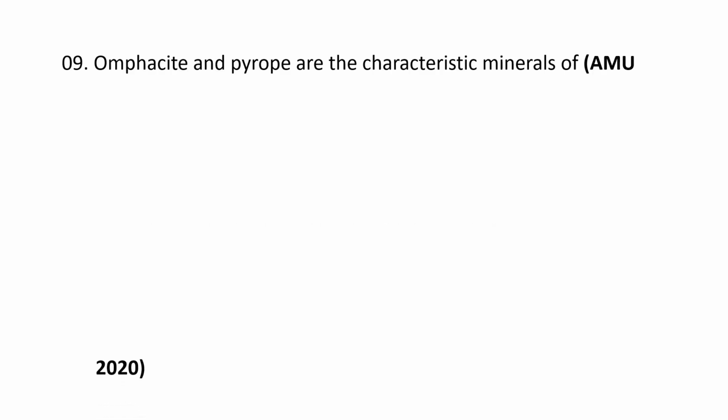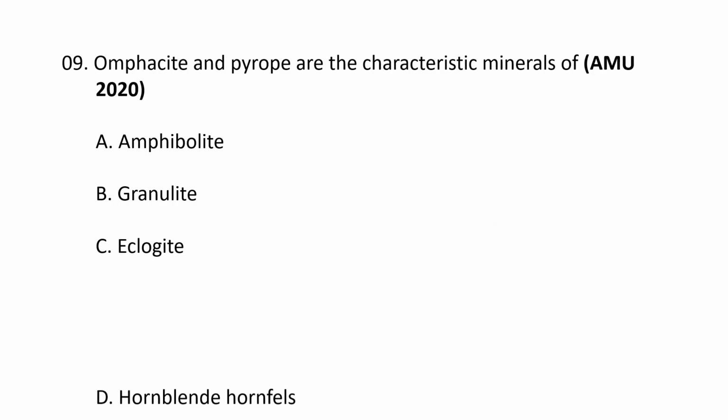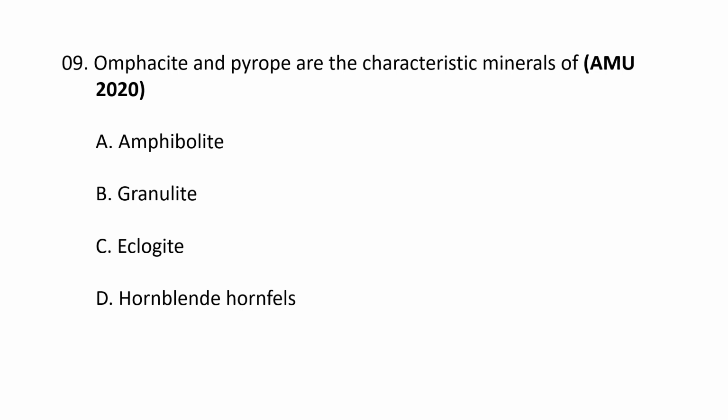Next question. Omphacite and pyrope are the characteristic minerals of A. Amphibolite, B. Granulite, C. Eclogite, and D. Hornblende hornfels. The correct option goes as C. Eclogite. Omphacite, a green clinopyroxene, and pyrope, a magnesium-rich garnet, are the characteristic and defining minerals of eclogite, a high-pressure metamorphic rock which is formed under extreme conditions. These two minerals are essential components with neither typically exceeding 75% by volume, and their presence in combination is a key indicator for identifying eclogite.